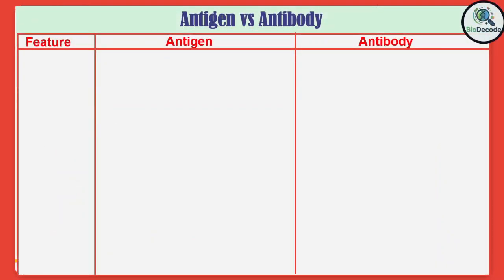Important components of the immune response are antigen and the antibody. These molecules interact with each other to help the body to identify and eliminate harmful pathogens. So, let's understand the key difference between antigen and antibody.